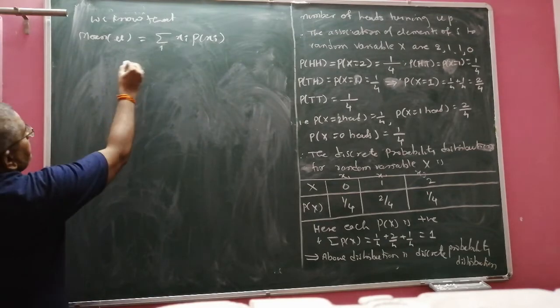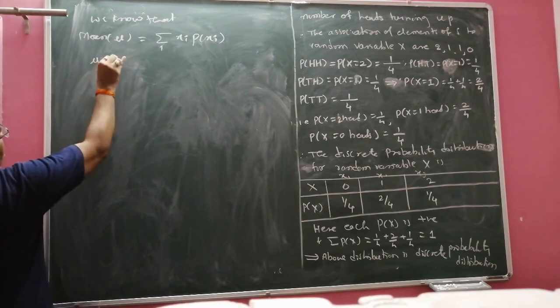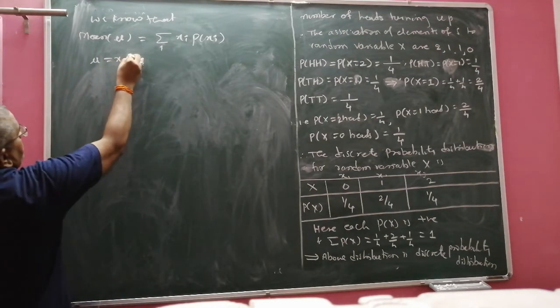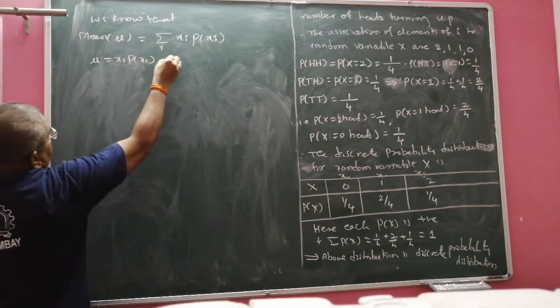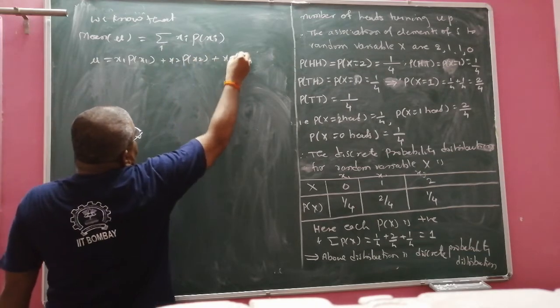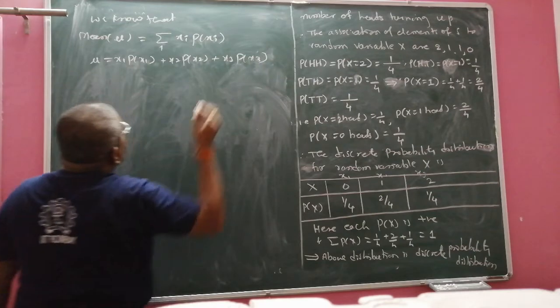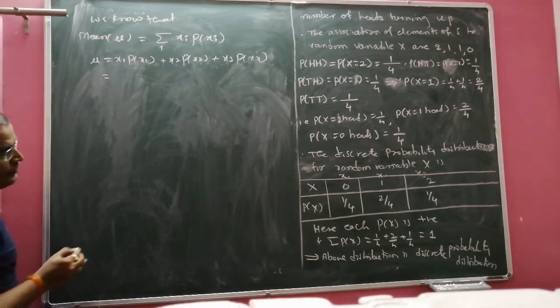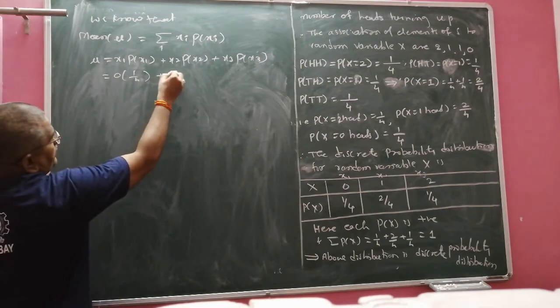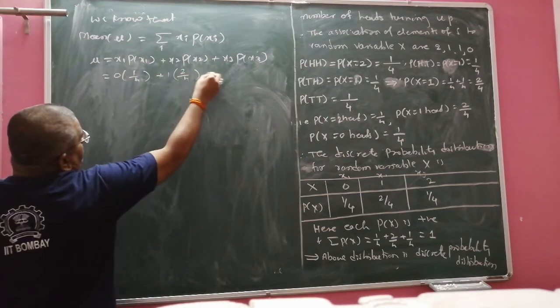Therefore, mu is equal to, with respect to this problem, x1 p of x1, x2 p of x2, x3 p of x3. x1 is 0, and its probability is 1 by 4, x2 is 1, and its probability is 2 by 4.